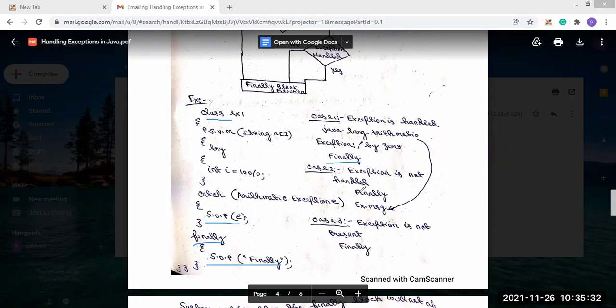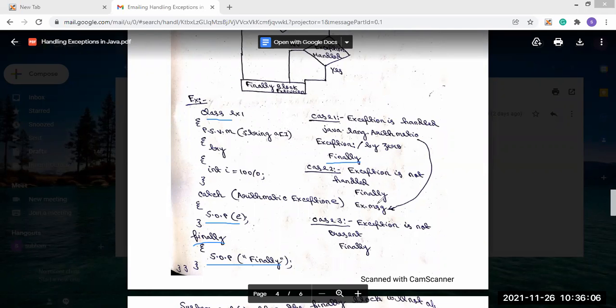Case 2: if the exception which occurred is not handled, then by whom will that exception be handled? It will be handled by the compiler. That means if it is not handled by the user with the try catch block, and no try catch block is mentioned in the program, then it will be handled by, let's say, the JVM, which does the exception handling.